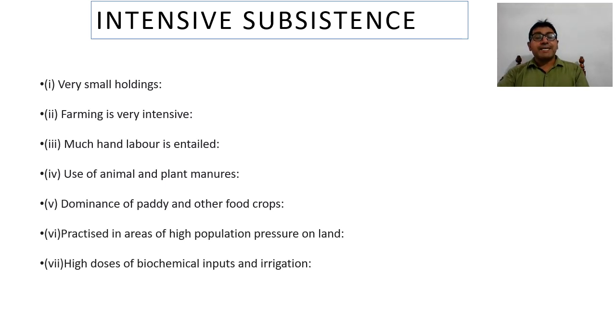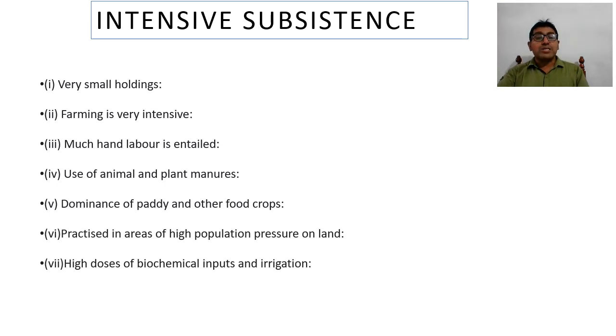Next is practiced in areas of high population pressure on land. As we mentioned earlier, it is mainly practiced in Southeast Asia and South Asian countries, where population as well as population density is higher, and that's why more people require more food crops, and that's why intensive farming is practiced.